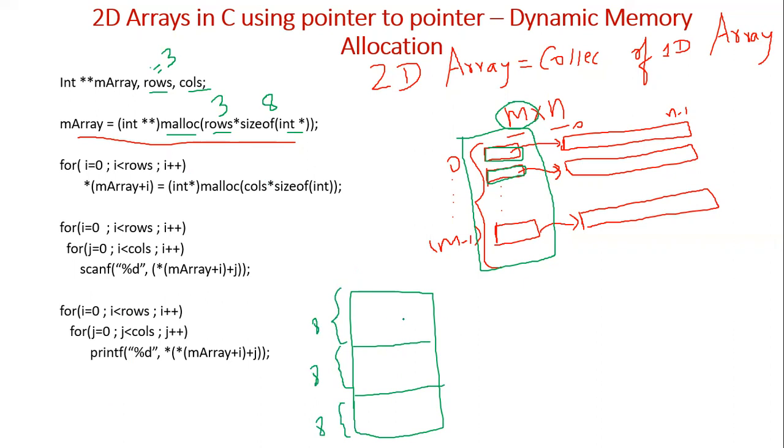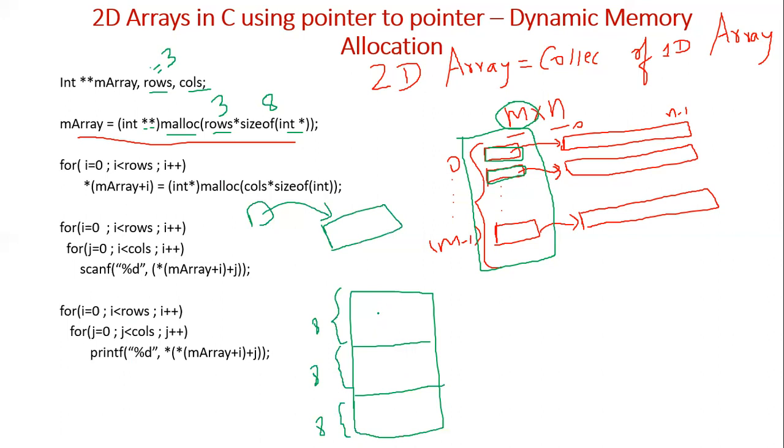So this much memory is created, and these are pointers. These are pointers to integers. These are not normal integer values. So here you should typecast into int star star. When you typecast to int star, it means those are locations which will be holding integer values, and that will be pointed to by some pointer. But here that is not the case. These are pointers to some integer value. So you have to give int star star here. So this will create this much.